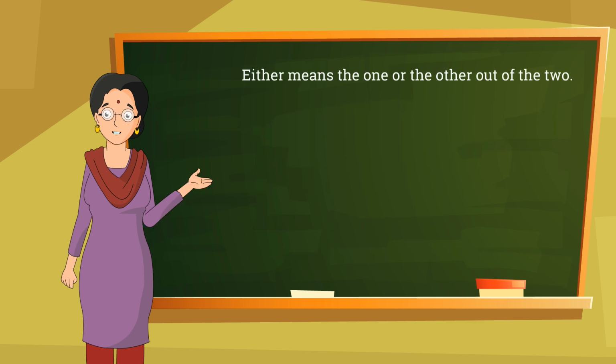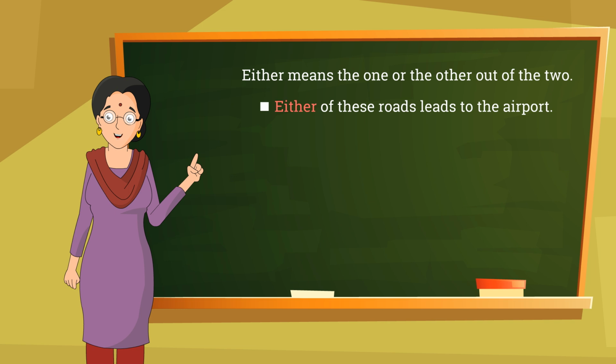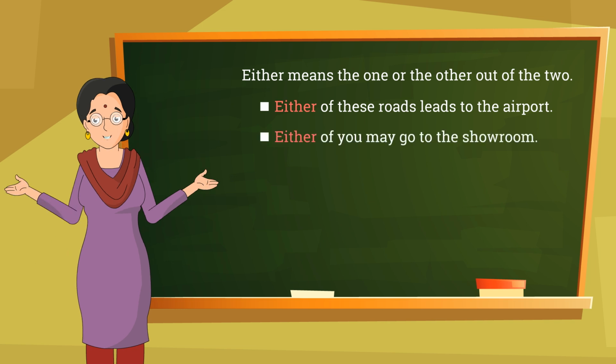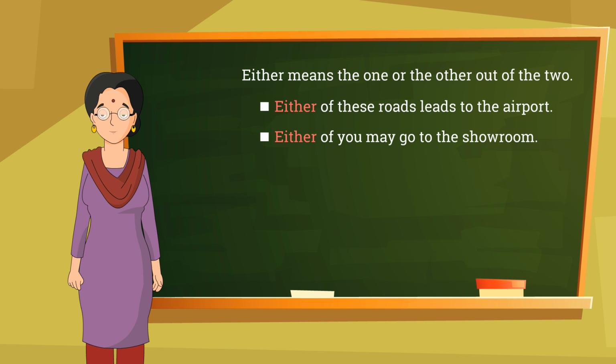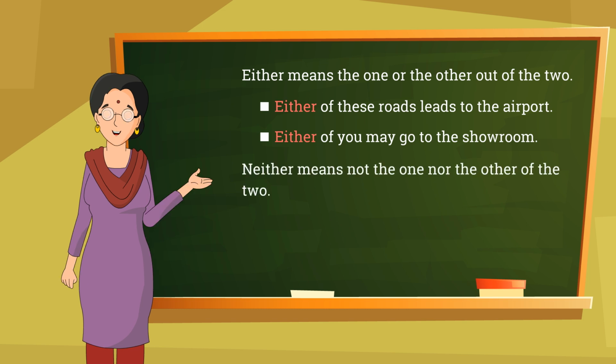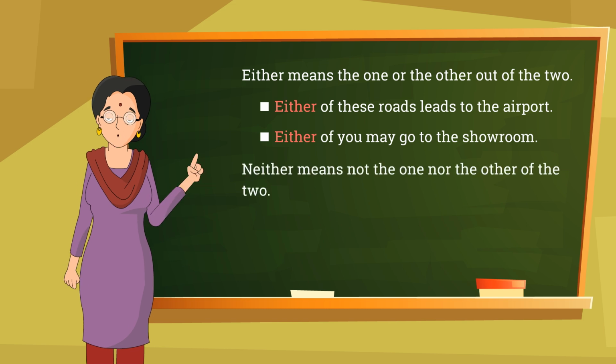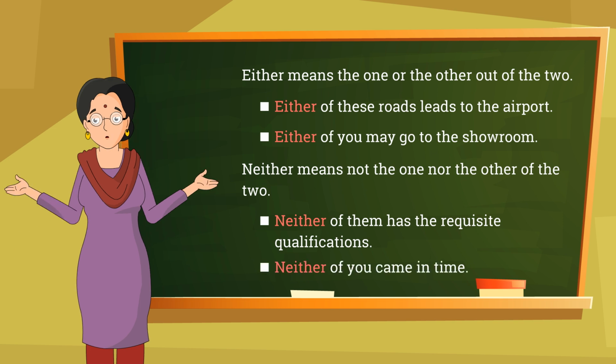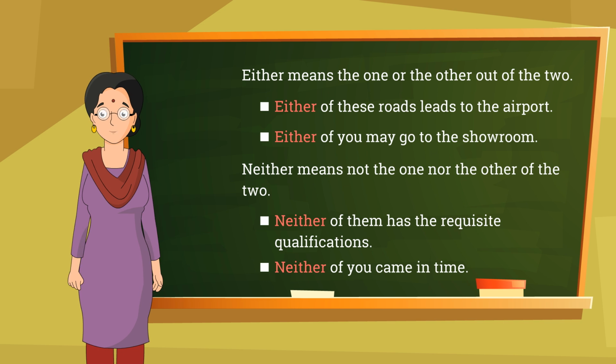Either means the one or the other out of the two. Either of these roads leads to the airport. Either of you may go to the showroom. Neither means not the one nor the other of the two. Neither of them has the requisite qualifications. Neither of you came in time.